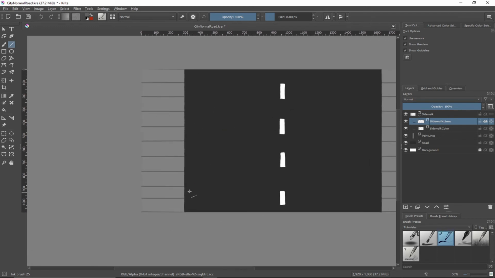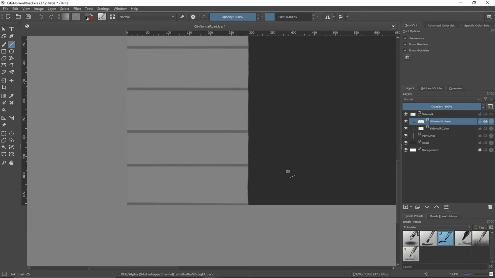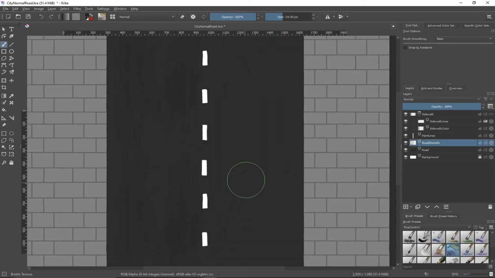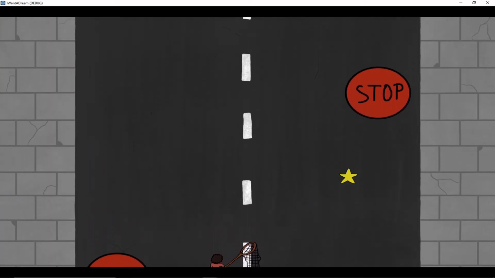Let's turn off the wraparound. Oh my god, such bad luck. The line is exactly on the edge of the picture. Let's redraw these lines and add some dirtiness and broken tiles to the sidewalk. I have never been in a city where the tiles are clean and perfect, always broken where you can trip and break your leg. Here we have the city road in the game.